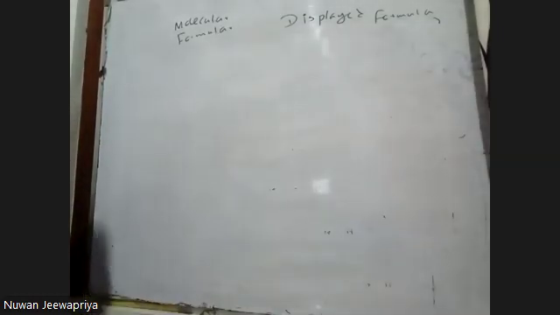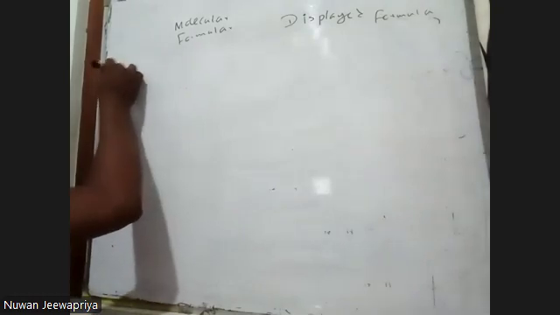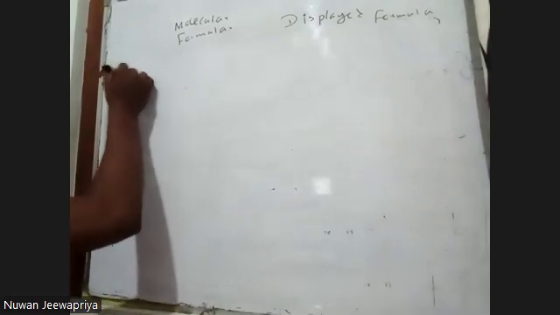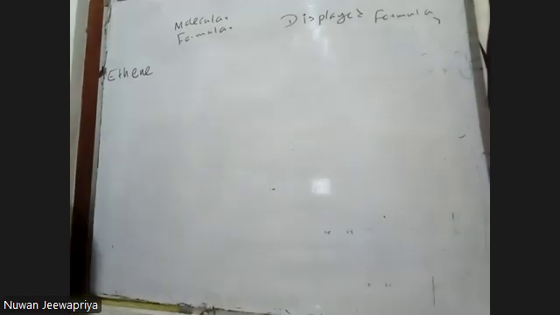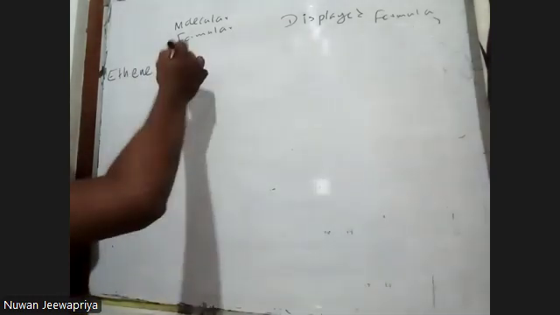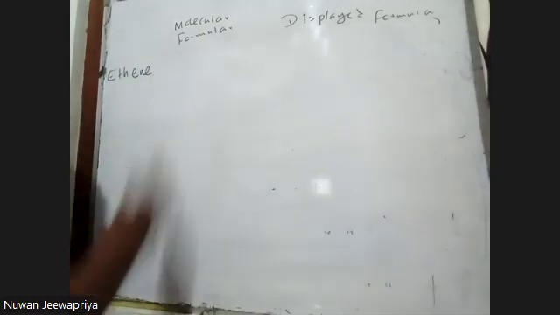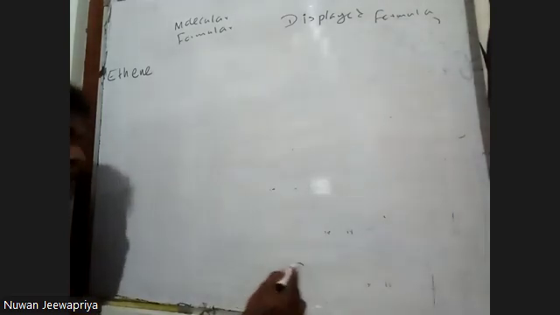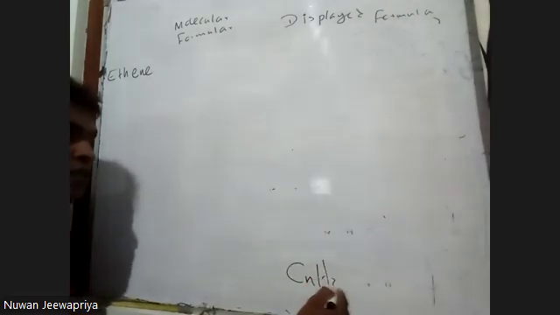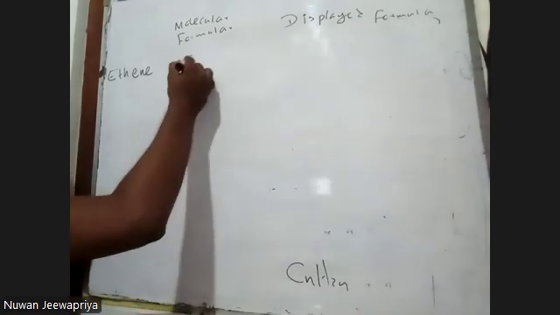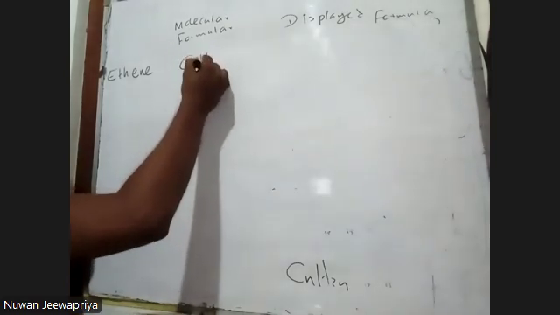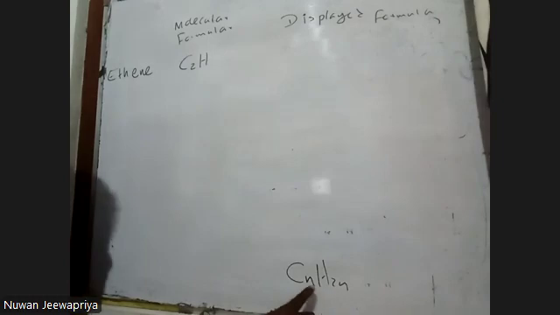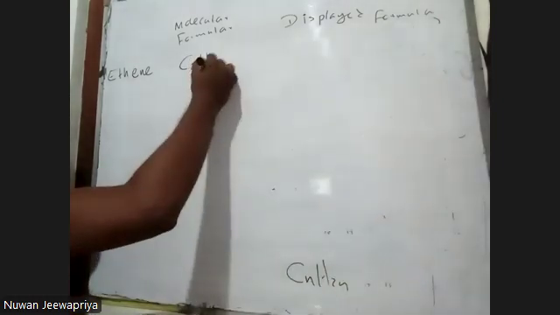See this one now. Next one is ethene. Ethene is an alkene. The general formula is CnH2n. If you remember, CnH2n. So C2, then according to this, 2 times 2 is 4, C2H4.